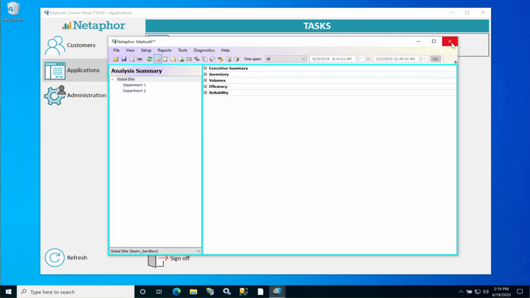Okay, so that's pretty much it. It's really easy to get up and started with the new version 7 control panel.